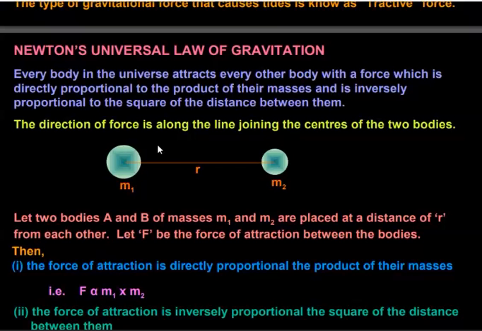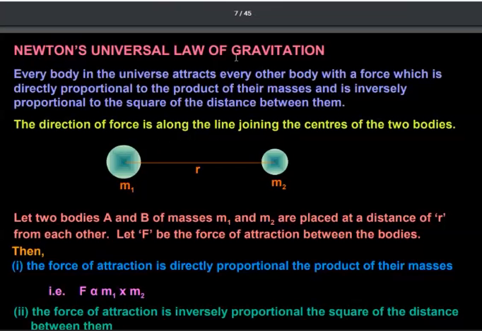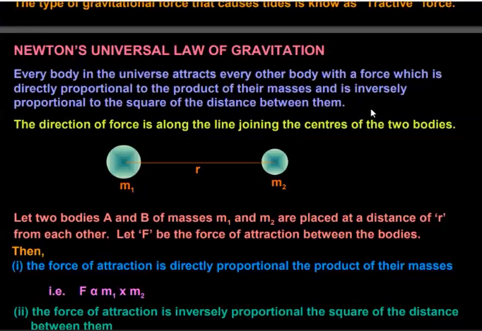Now, come to the new topic, which is the important and main topic of this chapter, that is Newton's universal law of gravitation. The statement of this law is first of all to be understood well.